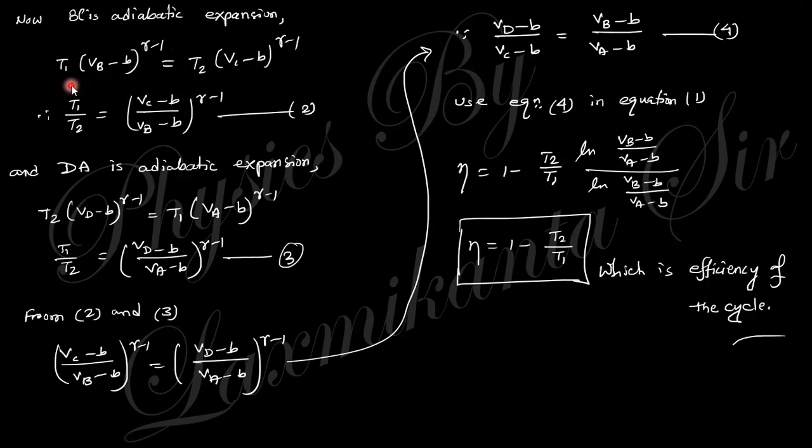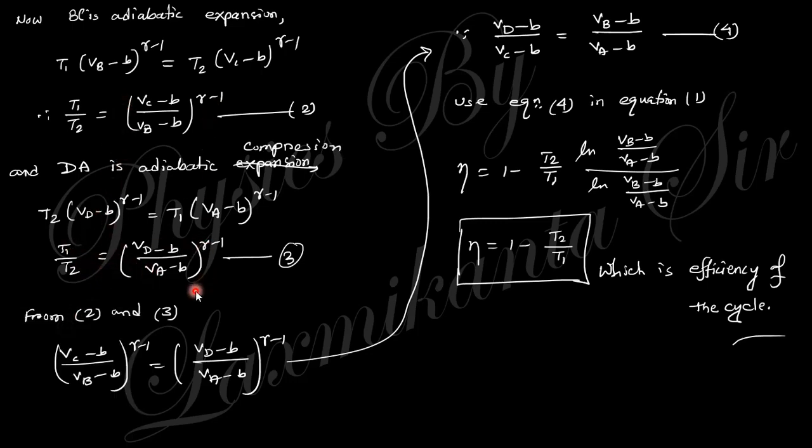Now take these two processes, BC and DA, which are adiabatic. In the case of an adiabatic process, you know the relation TV to the power gamma minus one equals constant. Put this relation for the adiabatic expansion. DA is the adiabatic compression, not expansion, so in the case of adiabatic compression, the relation will be like that.